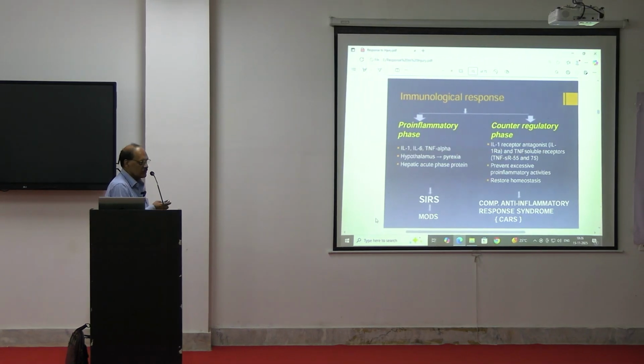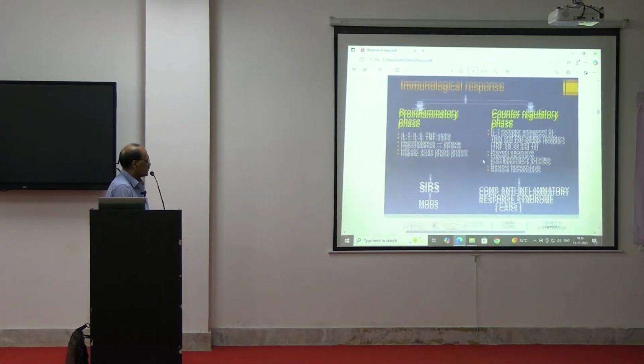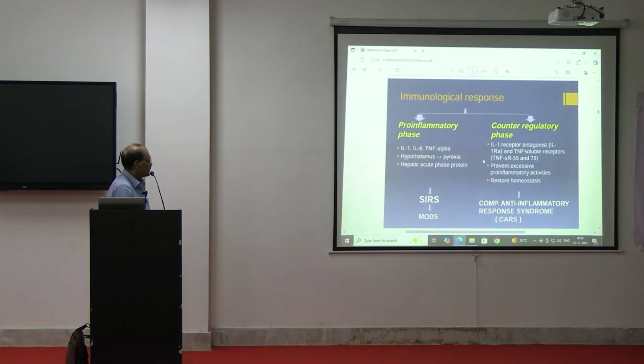Then what is the immunological response? One is the pro-inflammatory phase. In the pro-inflammatory phase, there will be interleukin 1, interleukin 6, TNF-alpha, and the hypothalamus will be stimulated, giving rise to pyrexia. There will be fever in those patients. Then hepatic acute phase proteins will be increasing.